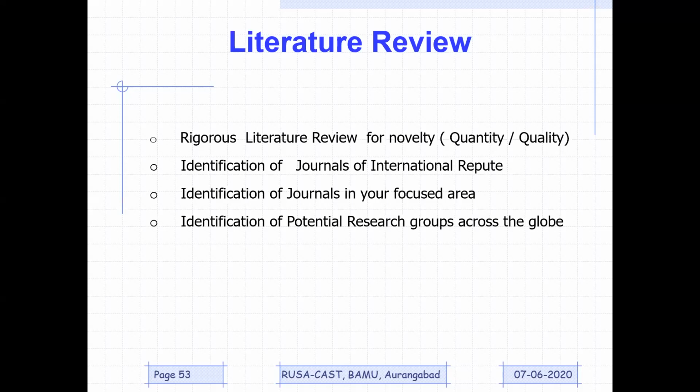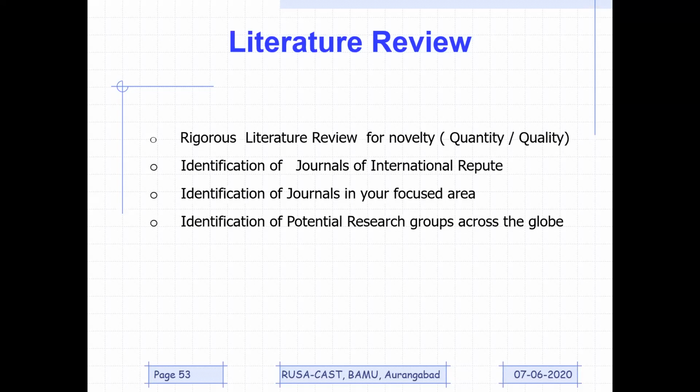Suppose among the 10 journals I identified, only 10% of research papers are being published from my focus area, then what is the goodness of those good journals? It is useless. And therefore, first of all, the first step is to identify journals of international repute, and then we need to make sure that whatever journals we have chosen for literature review, at least more than 50% of papers are published from my focus area. Even 10-20% is not going to solve the purpose. Those journals need to be identified.